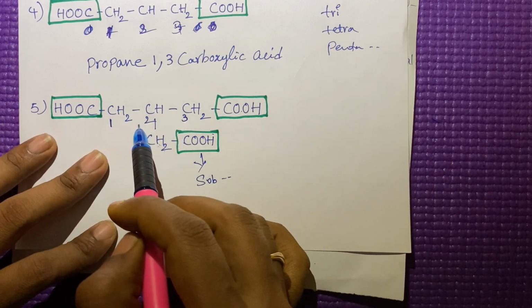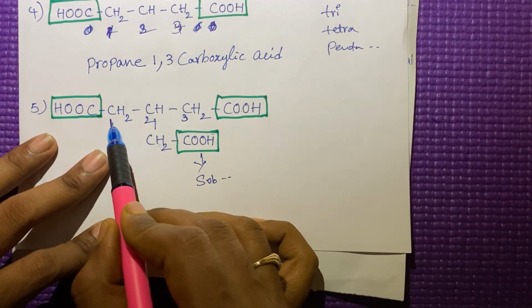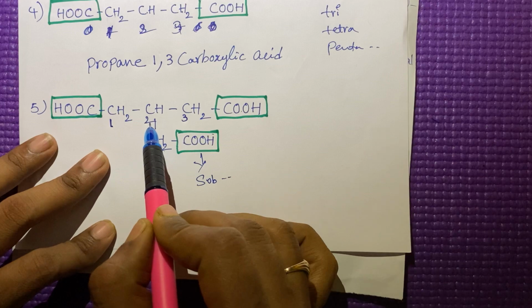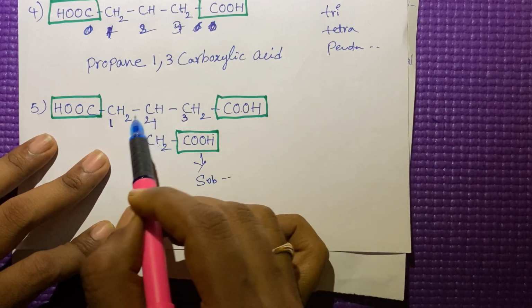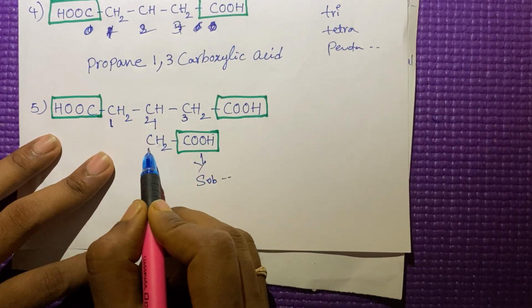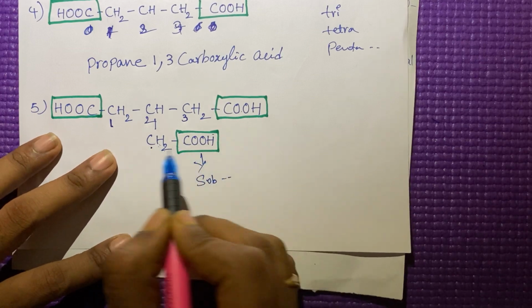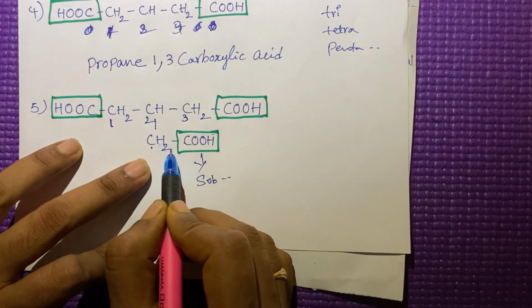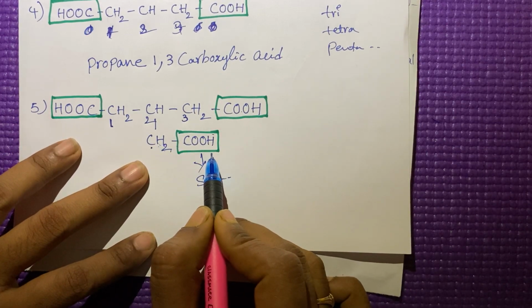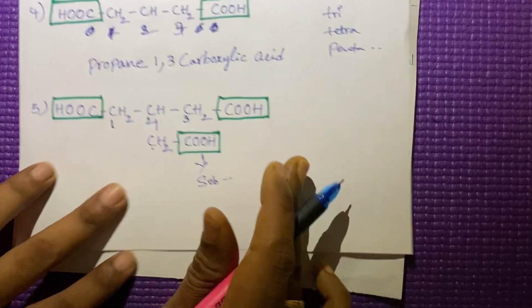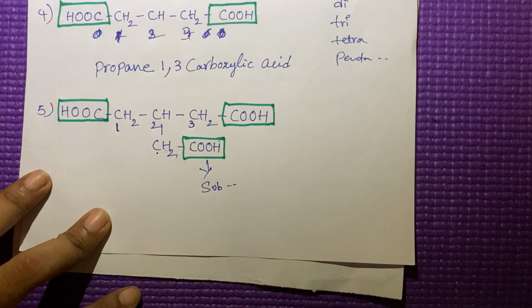Now you tell me how can you give the number for this compound? In the second position, a methyl group is there, and for this methyl group the carboxylic group is attached. One minute, something went wrong here.